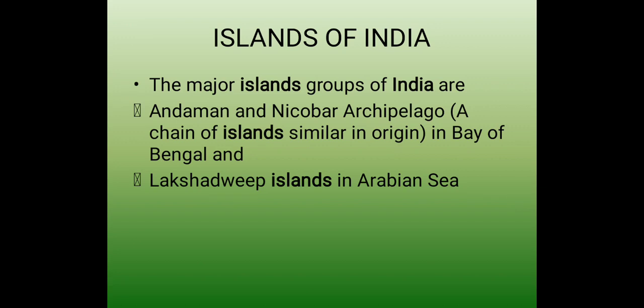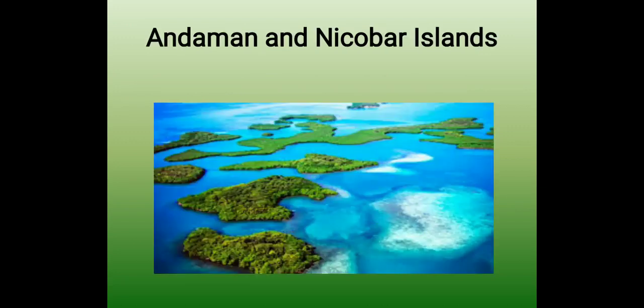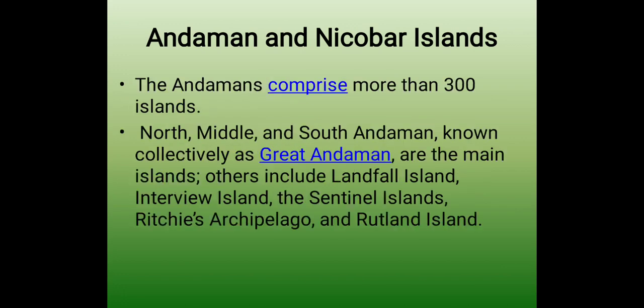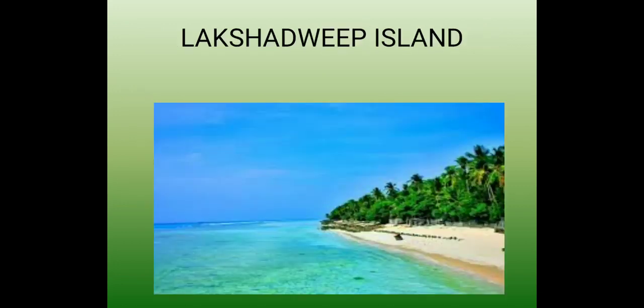Now the major island groups of India are Andaman and Nicobar Islands and Lakshadweep Islands in the Arabian Sea. And Andaman and Nicobar Islands is a chain of islands similar in origin, and it is in the Bay of Bengal. Now we will talk about Andaman and Nicobar Islands. Andaman and Nicobar Islands, a Union Territory of India, consists of 2 groups of islands at the southeastern edge of the Bay of Bengal, and Port Blair is the capital of this Union Territory. Andaman and Nicobar has more than 300 islands.